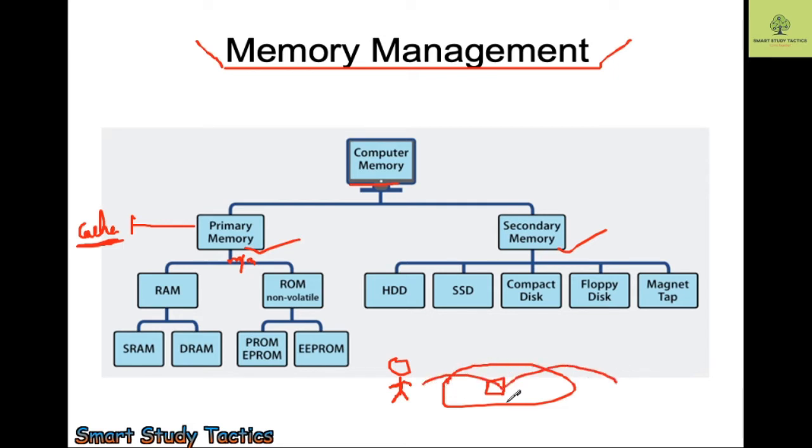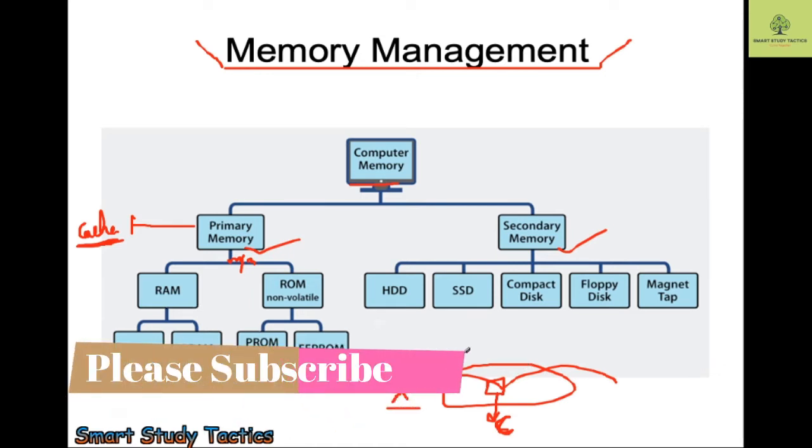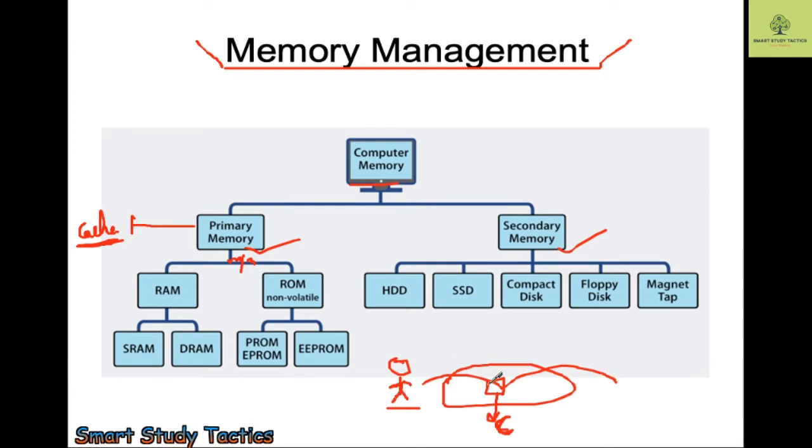The similar thing here, let's suppose this brick is cache memory. It will retain a small amount of data for a short time. When he starts jumping, he will not remain here, he will directly jump to this point. If he stands here, he can fall down. Are you getting me? So when he wants to cross this, he will jump here and then directly jump there. Similarly, the data will go here, remain in the cache memory, and directly jump to the CPU. Okay, the things are clear.